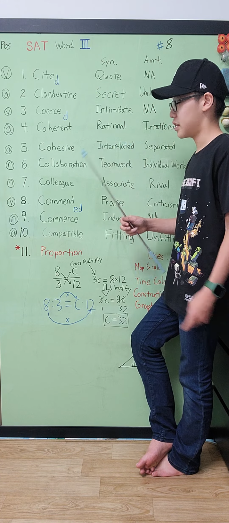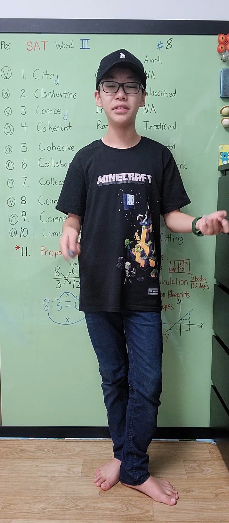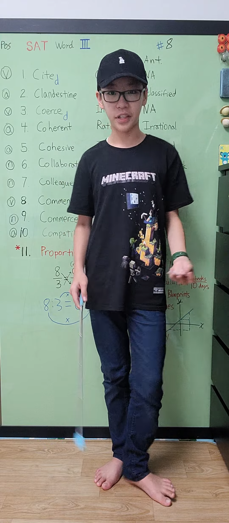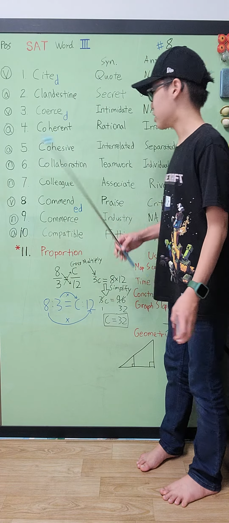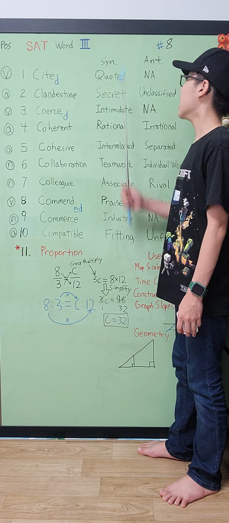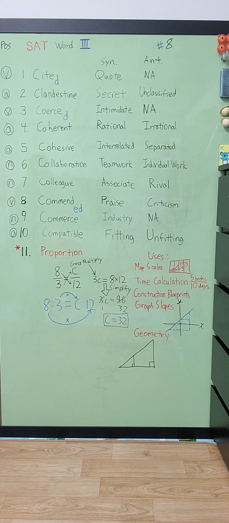Next word, it's collaboration. It means the act of working together. So that basically means to work together to do something. Like collaboration, you have to work together to create things. And so collaboration, the synonym is teamwork, and the antonym is individual work, which is not a good idea if you are thinking of going to the world.